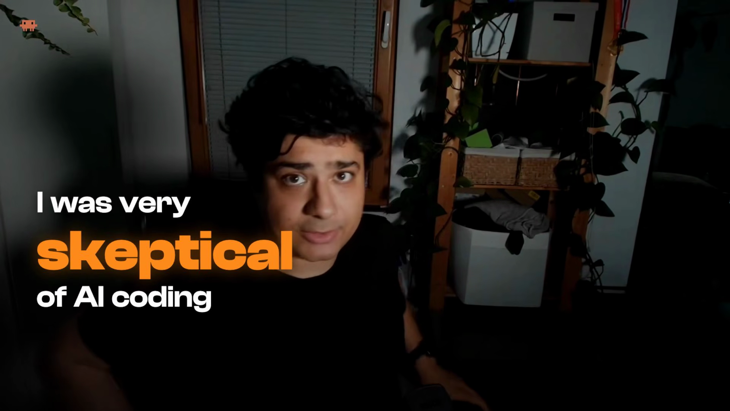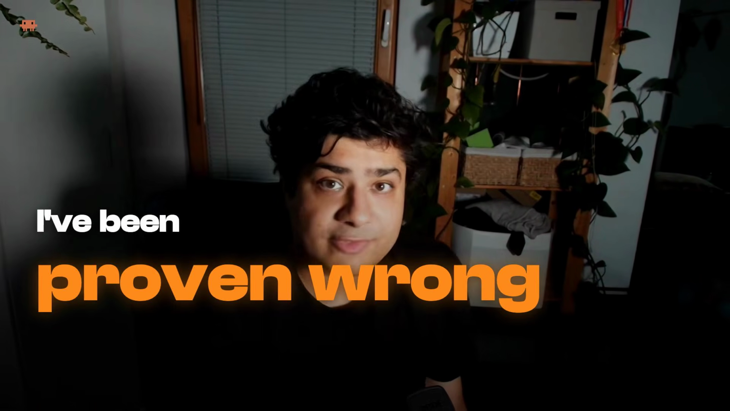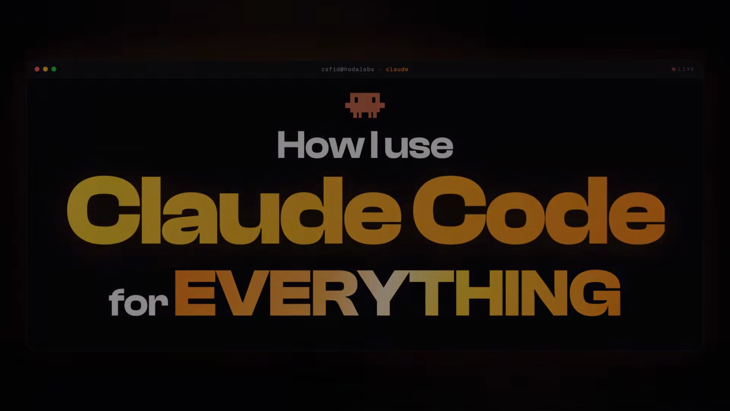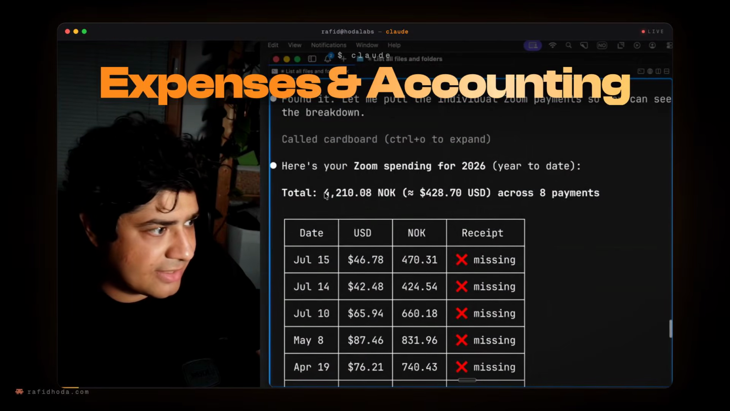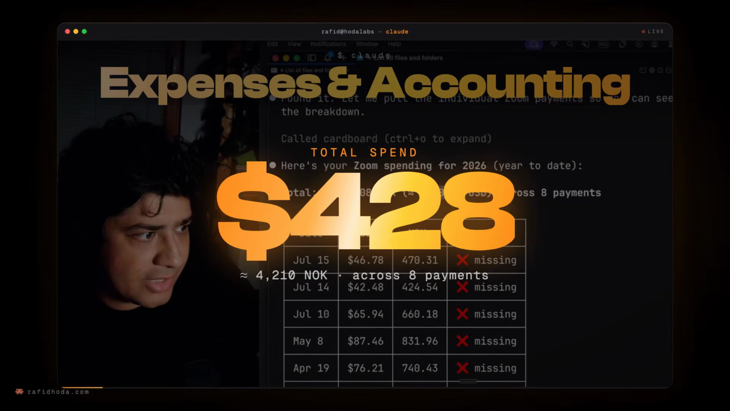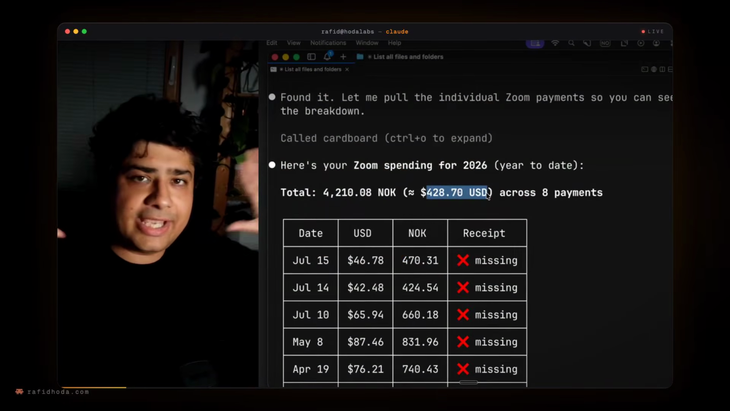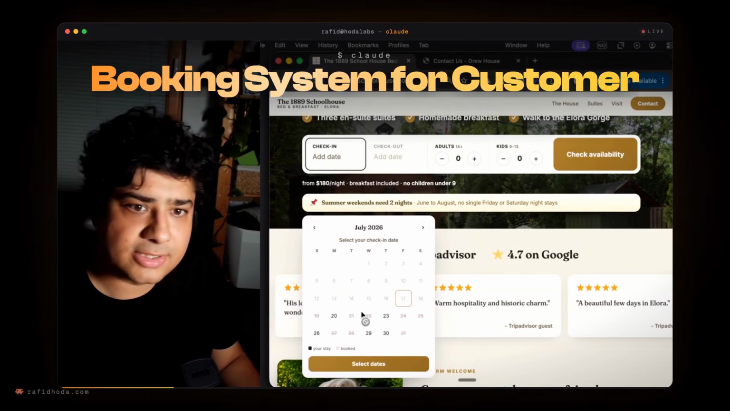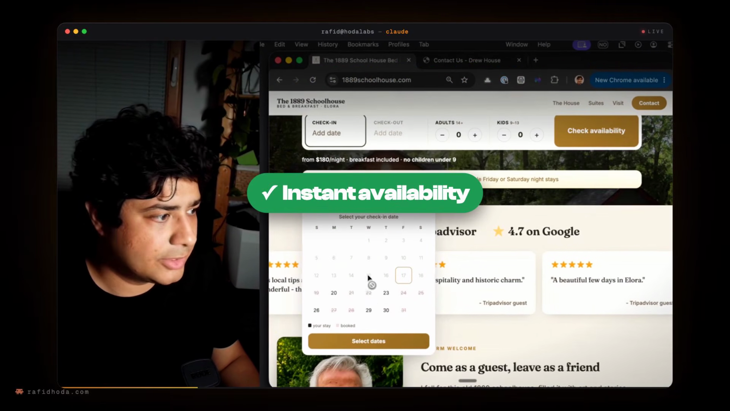I was very skeptical of AI coding. I've been proven wrong. The total amount? It's this much, $428. This is mind-blowing.